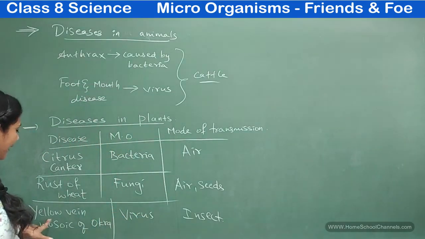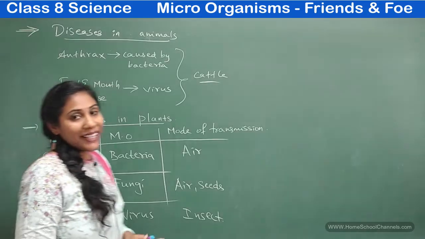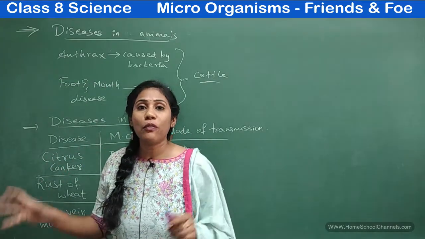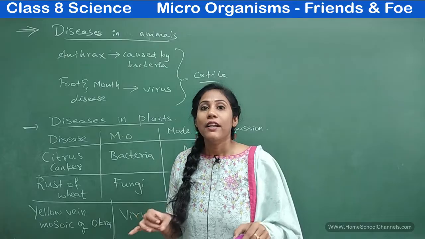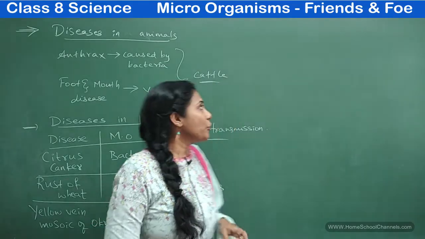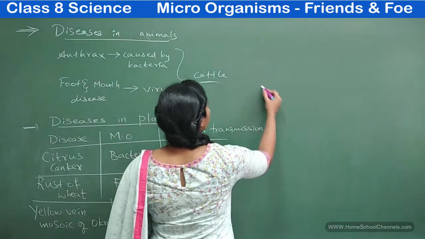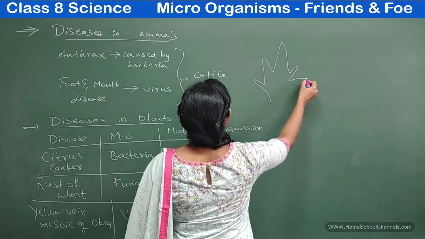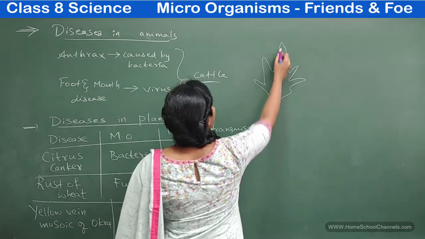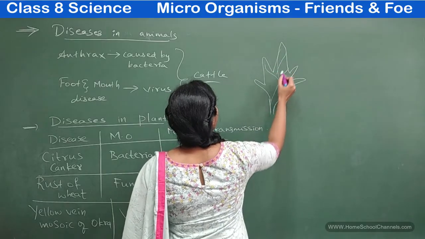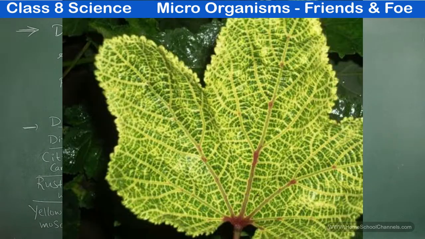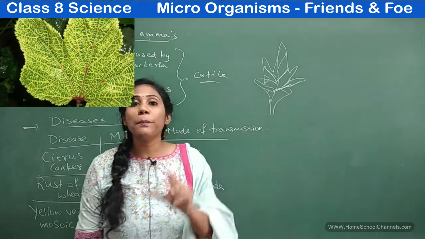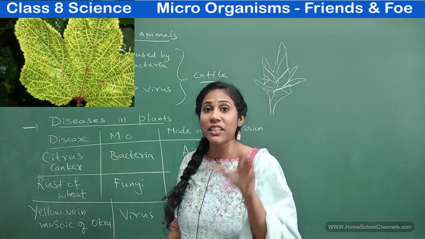Next one is yellow vein mosaic of okra. What is okra? Bendi. So bendi is called okra. You must have seen the okra leaves. You will actually have bigger leaves, say something like this, and lots of veins. You would clearly observe the veins in an okra leaf. So these veins would become yellow. You can see it in the picture also. The veins of the okra leaf would become yellow. So that is actually a disease.